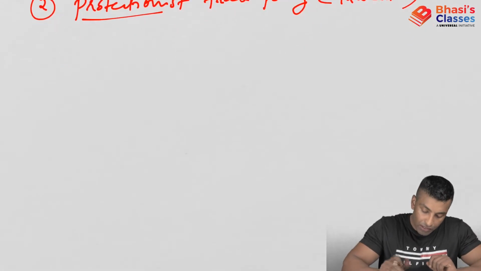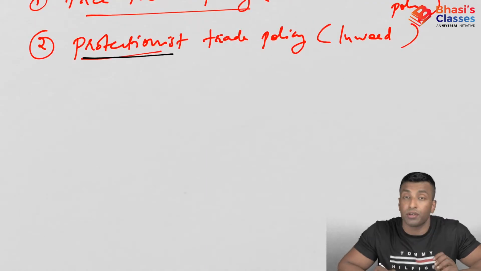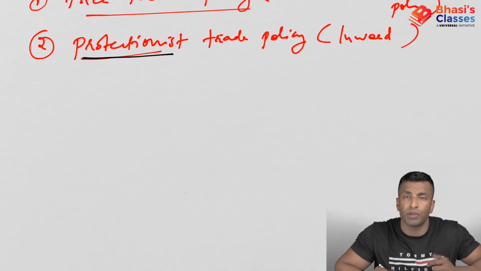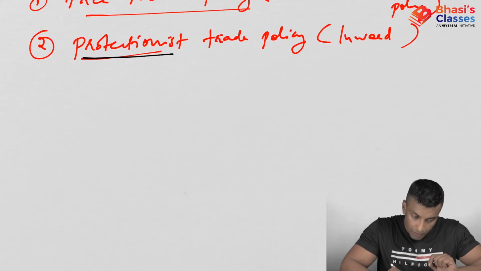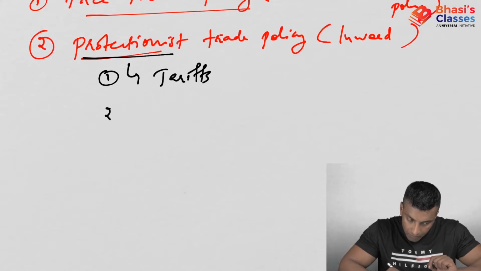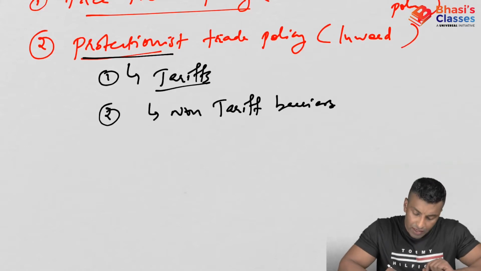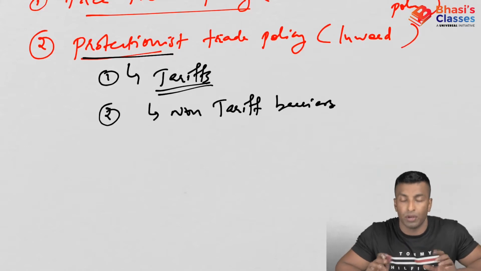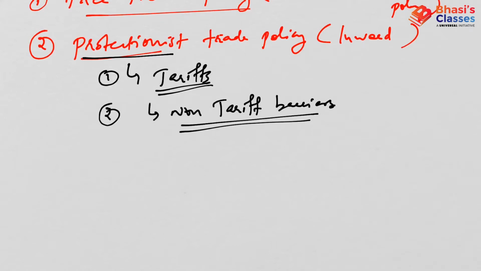Now, how is protectionist trade policy implemented? Through various measures. As I told you already, there will be restrictions on trade, and those restrictions will be on the basis of trade barriers. What are the different types of trade barriers? There will be tariffs and non-tariff barriers. Tariff barriers means in terms of some amount, that duty that you are paying, and everything else is non-tariff barriers.